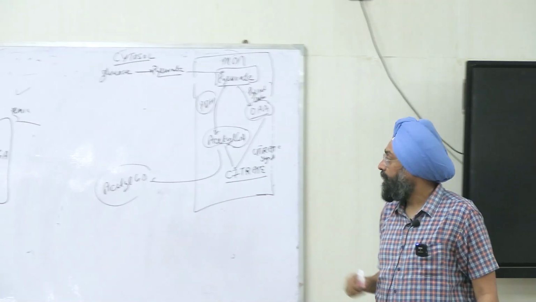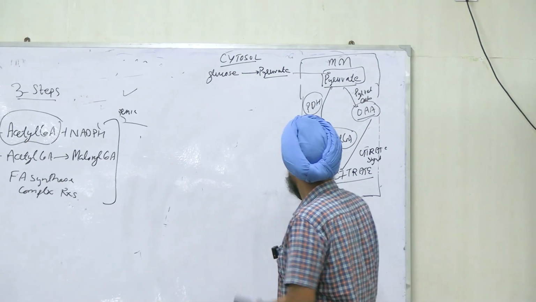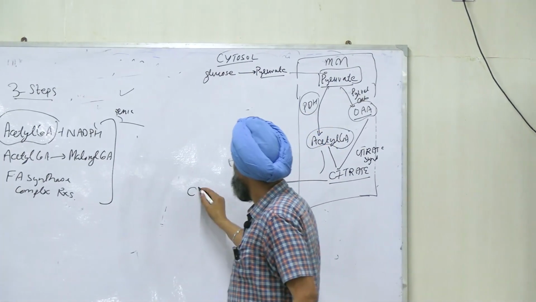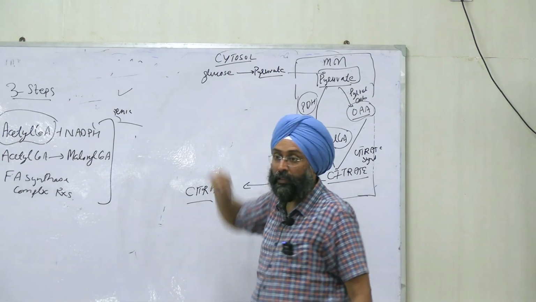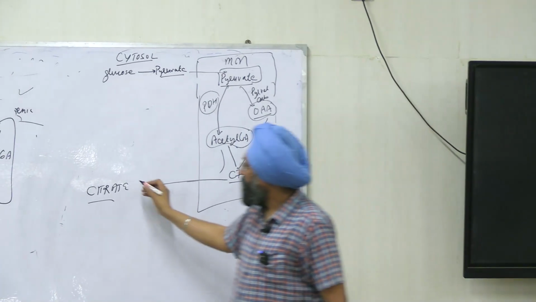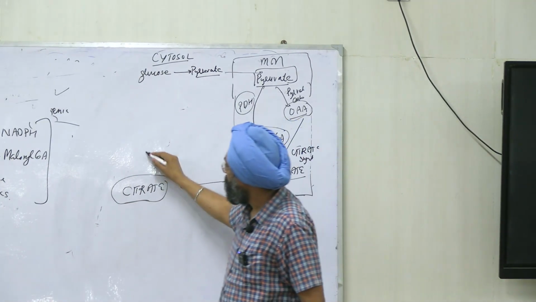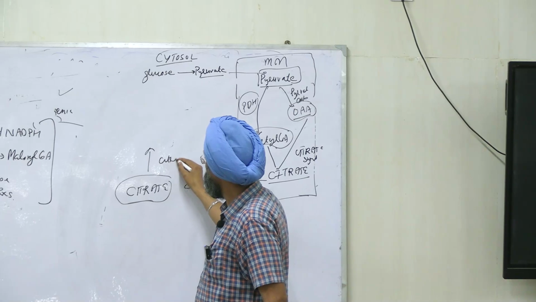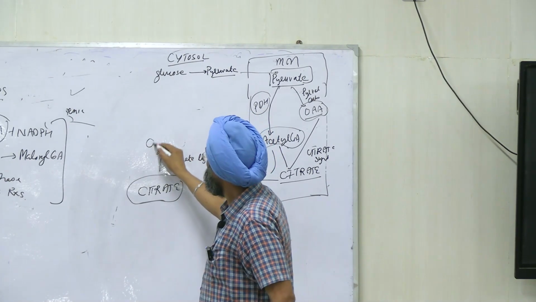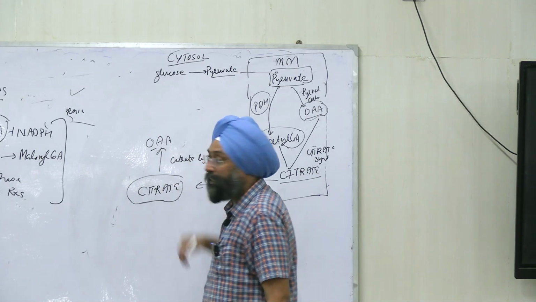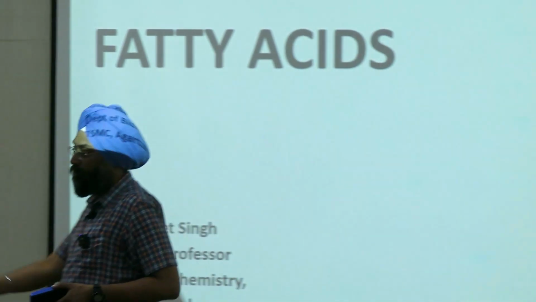right? And this citrate is permeable from mitochondria into the cytosol, right? We have citrate now in the cytosolic fraction of the cell. This citrate via citrate lyase is converted again back into oxaloacetate. I will show you the reaction. That will make it easier for you.